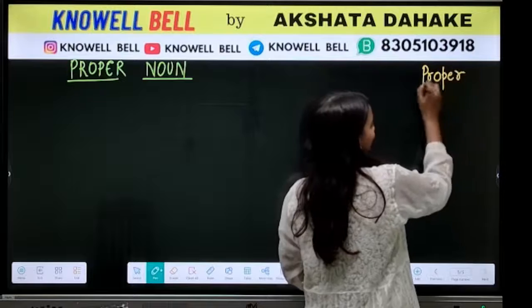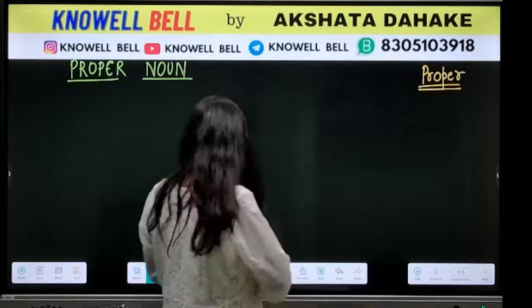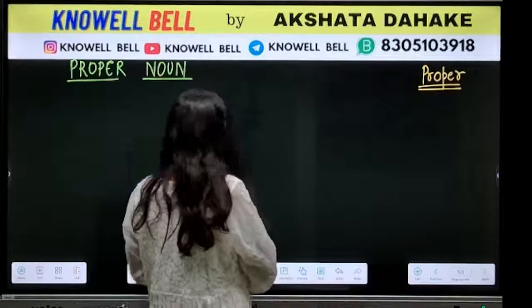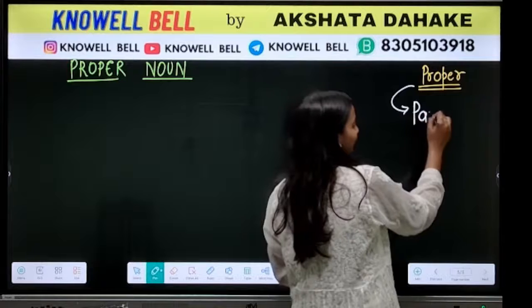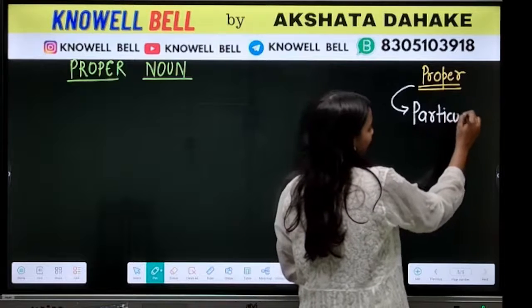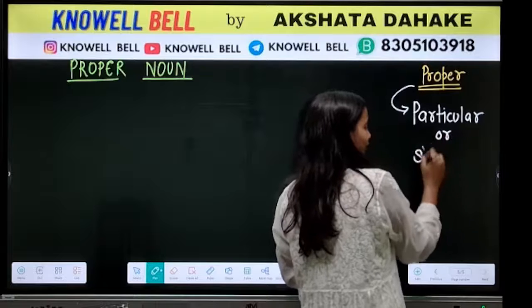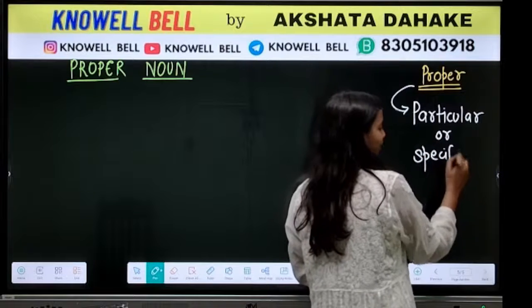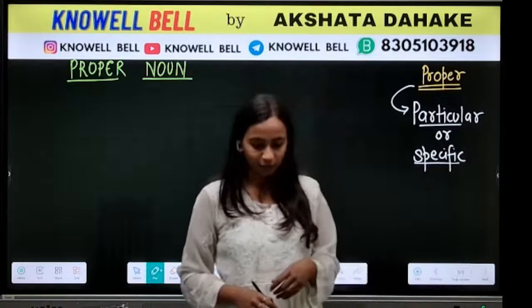Okay, so we have got proper. Okay, what is the meaning of term proper? Proper term का क्या मतलब होता है? The term proper means particular. Okay, proper term means particular, or we can say specific. What is the meaning of proper? Proper means particular or specific.